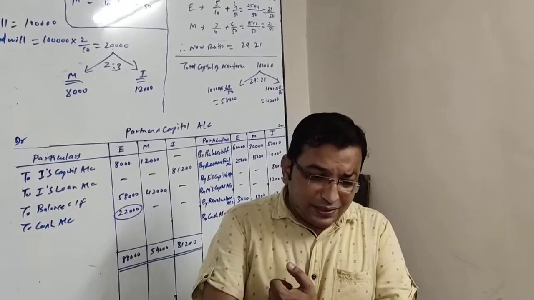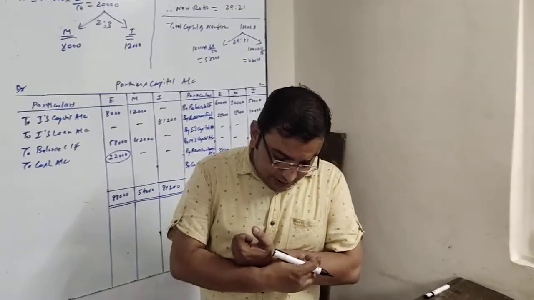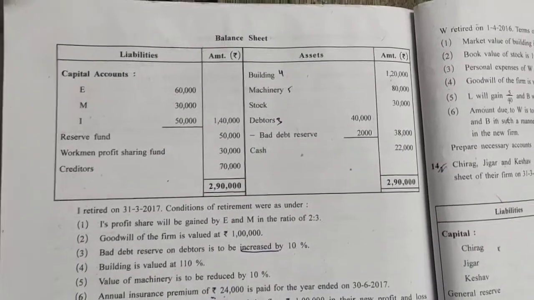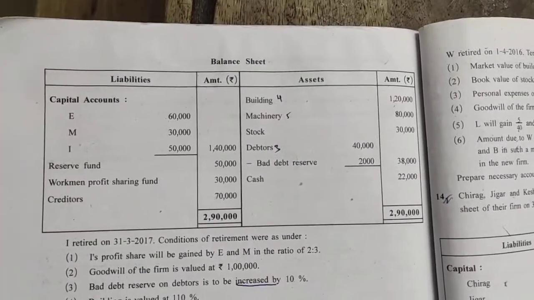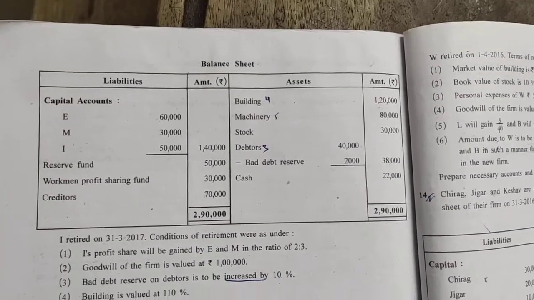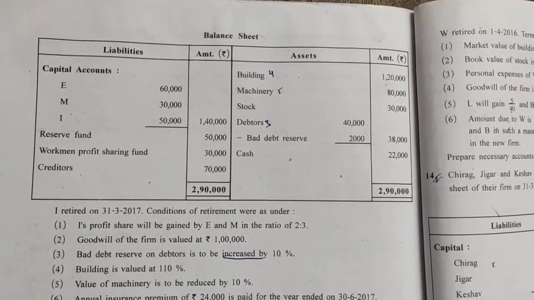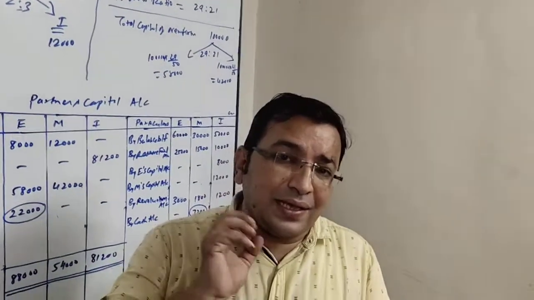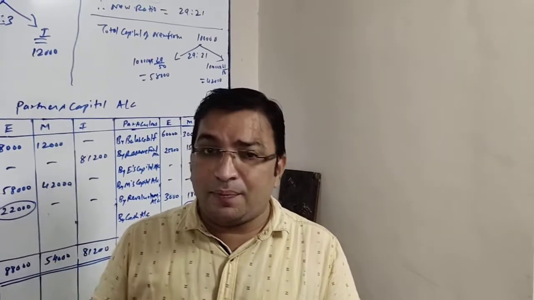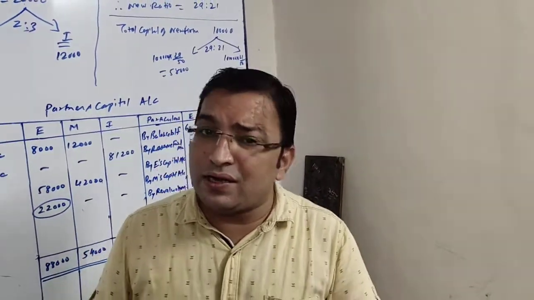Now let us start with the asset side of the balance sheet. The first item is building, which is 1,20,000. The marked adjustment is adjustment number 4, which says the building is valued at 110%. Building is given to us at 1,20,000 and it is valued at 110%. So 110% of 1,20,000 will be 1,32,000.